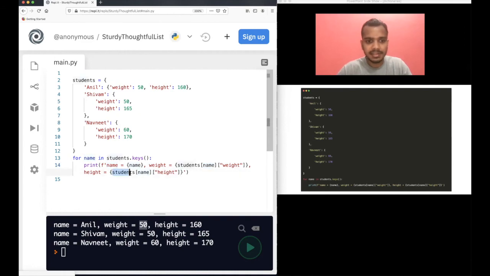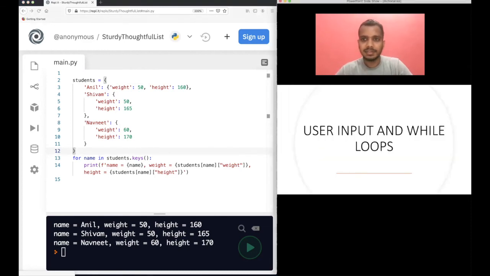Similarly here, students, name is Anil, so Anil will get substituted here. Then height of Anil. What is Anil's height? 160. First we went to Anil and weight, which was 50. Since this is a for loop, we will go to the next key, that is Shivam. Now in name, Shivam will be stored, and similarly the height and weight will get printed. This is a dictionary within a dictionary, and you need to understand this. This is a very good example of a dictionary within a dictionary. So do understand this, and if you have any doubt or do not understand this concept, do ask me in the comments.